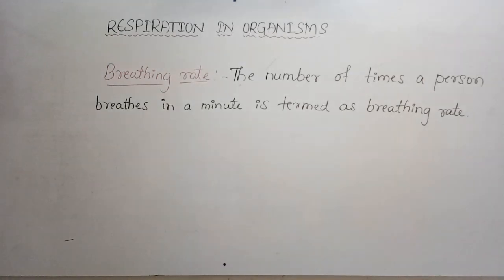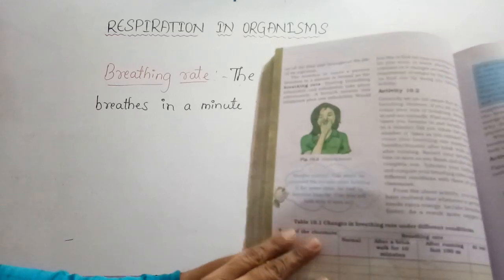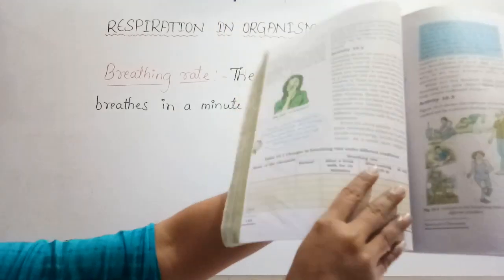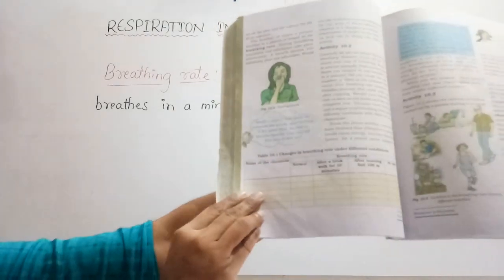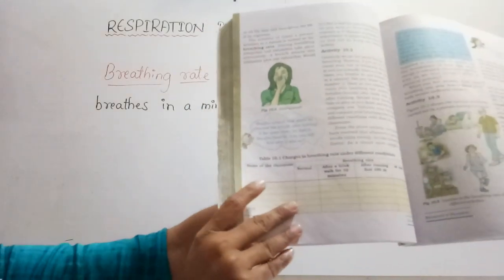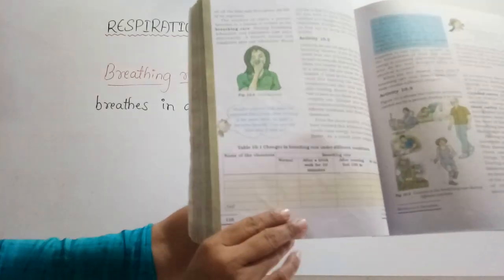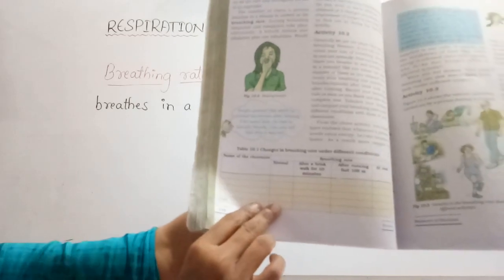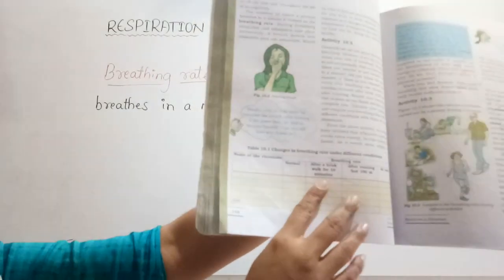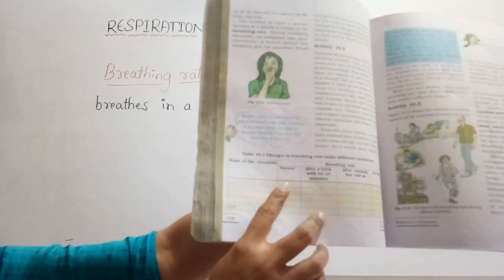Just open page number 110. Yes, it is there on page number 110. Table 10.1, changes in breathing rate under different conditions. The first column is the name of the classmate. Now you are not in the school, so you can take any of your family members, write their name here, and do it yourself also. The next column is normal, the breathing rate. When you are in the normal condition, count how many times you breathe.